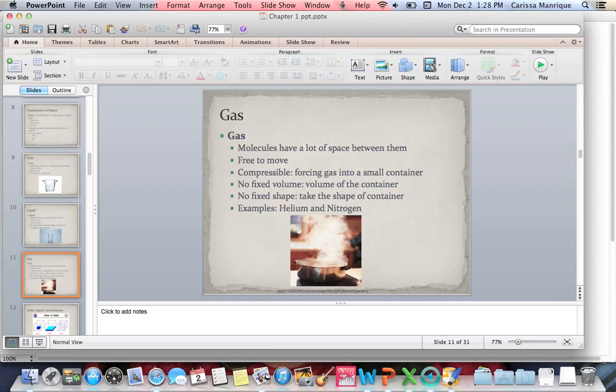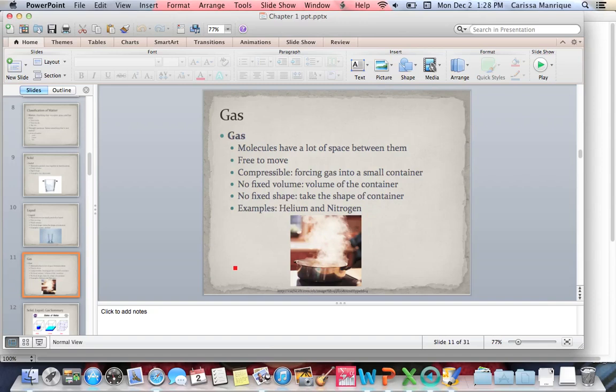So let's say I put some gas in a 100 milliliter container. How much gas do I have? 100 milliliters. Now let's put that same gas in a 200 milliliter container. Now how much gas do I have? 200 milliliters. It takes the volume of the container. So the volume changes, versus a liquid and a solid, where it stays the same. Gas will grow to fit the size of the container. It has no fixed shape, so it's going to take the shape of the container. Examples: we have helium, think of balloons. Nitrogen's a gas. Oxygen's a gas.